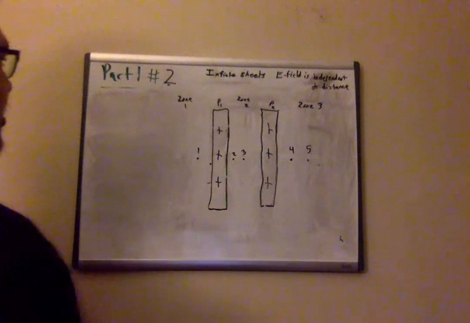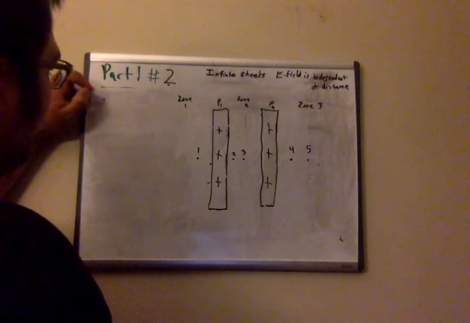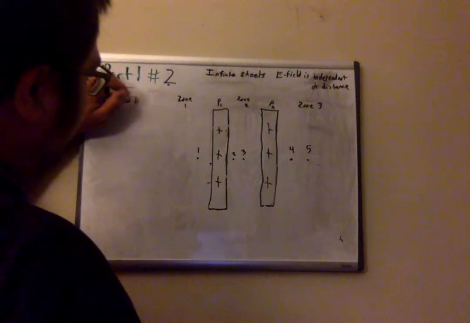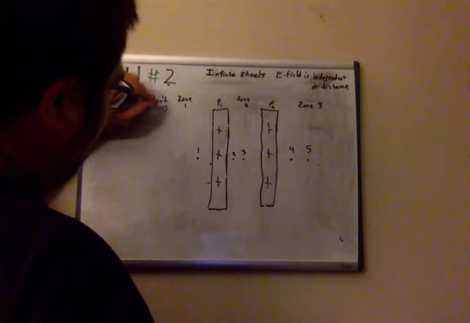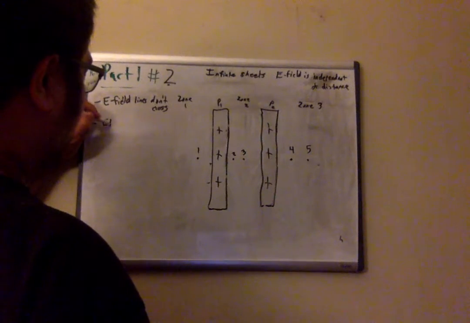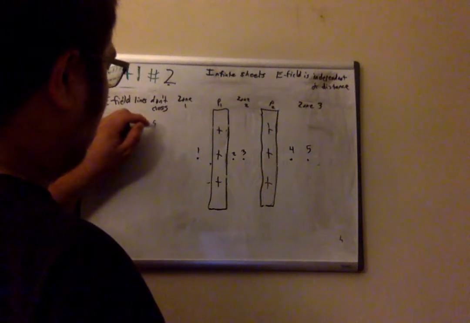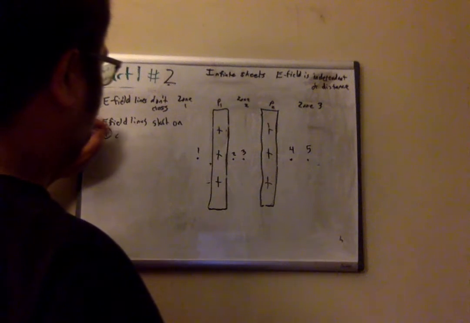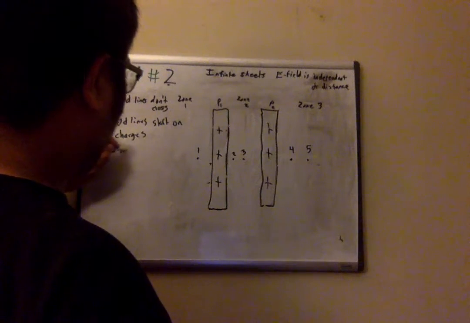So one way to think about this is to remember that electric field lines don't cross. Remember, if you remember that. And then also, electric field lines start on positive charges and they end on negative charges.